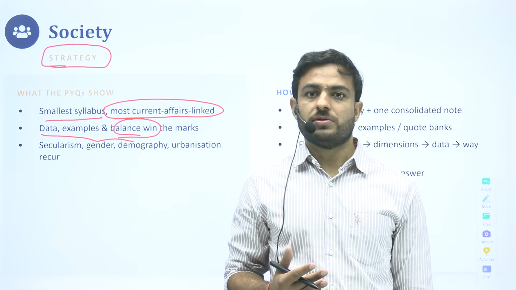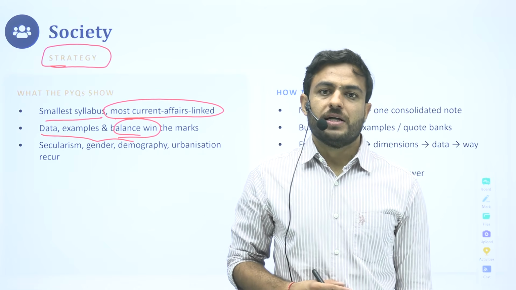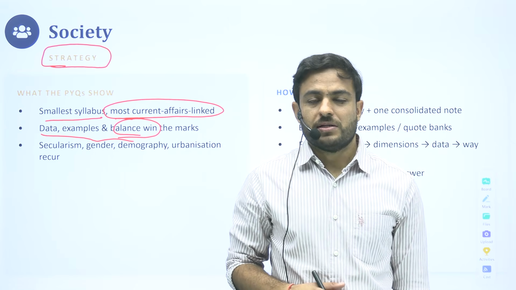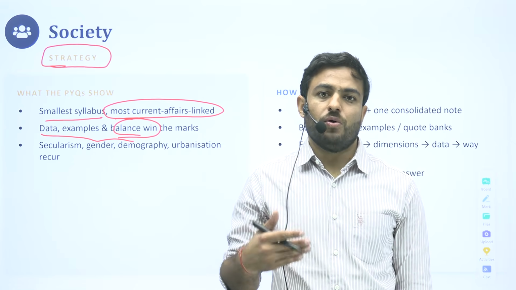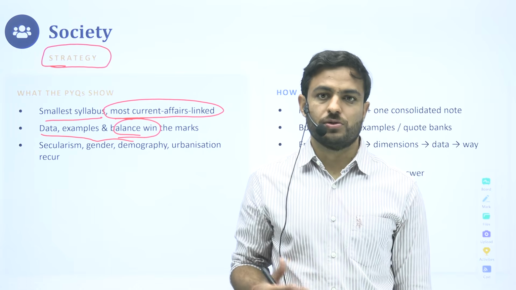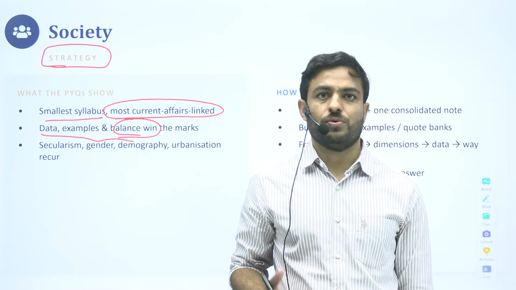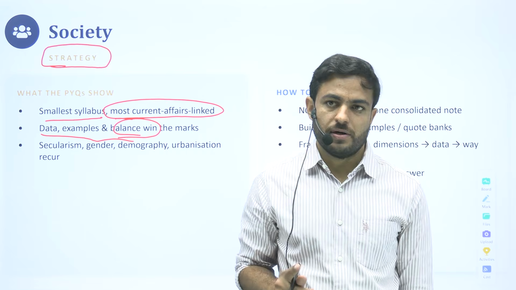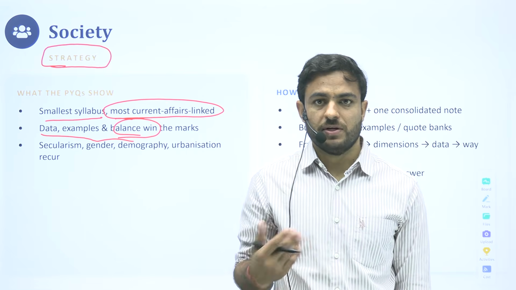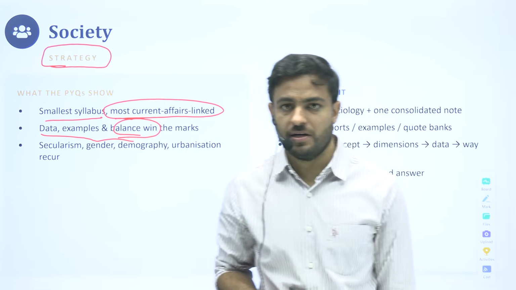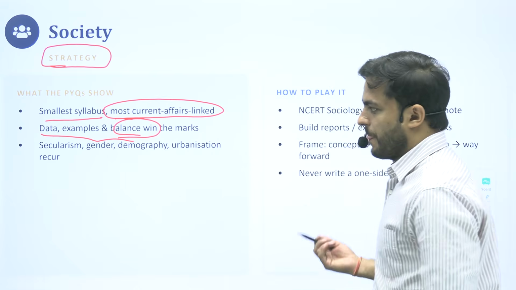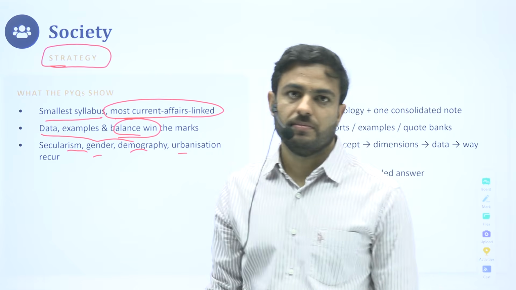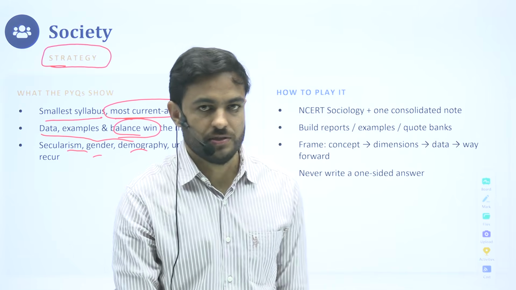This is one mistake that people sometimes commit in the society section, that they have their own formed opinions on some of the social issues. Please try that you do not reflect that. You have to be balanced, neutral, and impartial in your approach when you are dealing with a section of society. Secularism, gender, demography, organization, they repeatedly ask questions on these things. Okay.